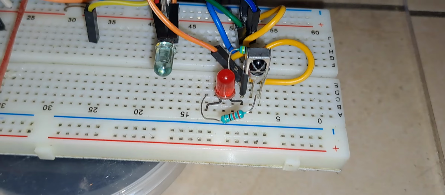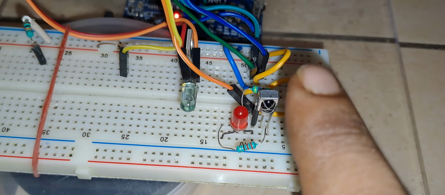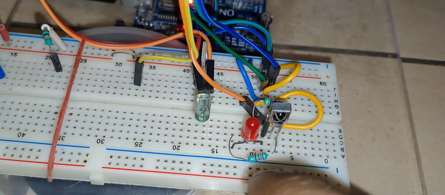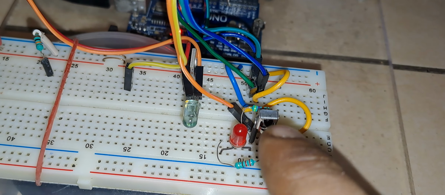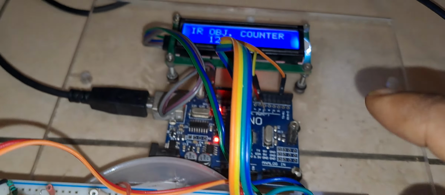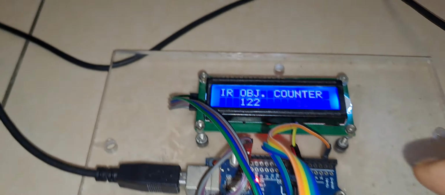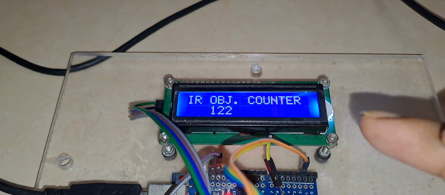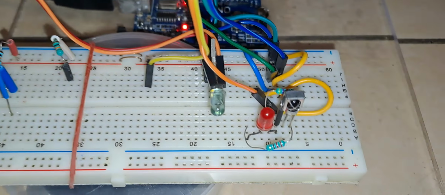So now, as you can see here, this is the infrared LED, the transmitter, and this is the receiver. The receiver is detecting a beam transmitted from the transmitter. Whenever there is an interruption, the receiver is detecting a signal as a 1 and it is feeding to the Arduino Uno, and the Arduino Uno will take proper step. For example, currently the loaded software is to count the number of pulses, the number of obstruction it is counting presently.